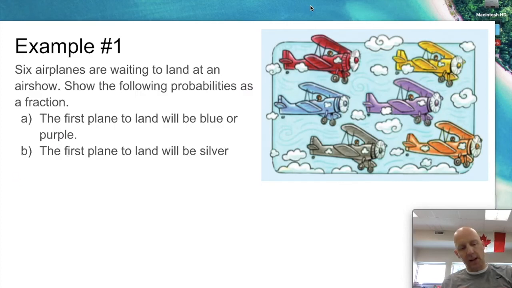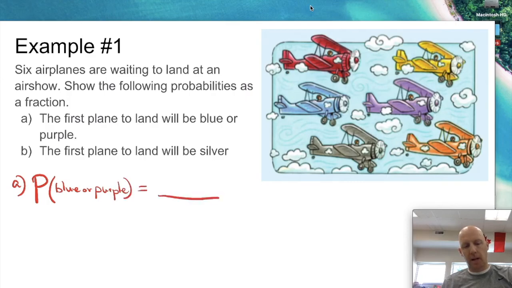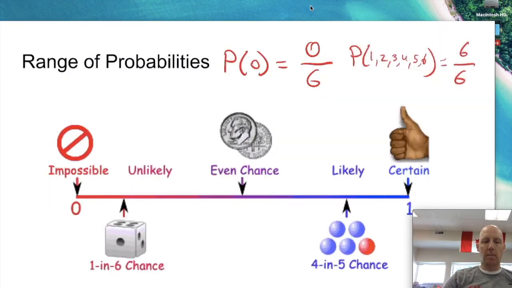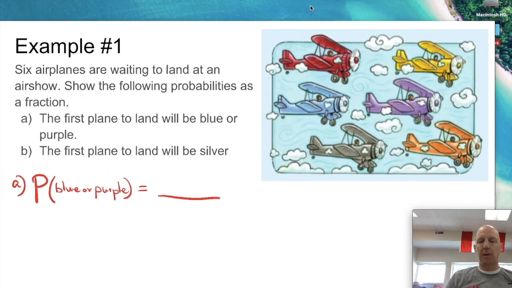So for A, let's put it on a pencil here. The capital P, and then in the brackets, what do I want to occur? I want it to be a blue or a purple. So in there I would put blue or purple. Now on the bottom, just so you remember, total possible outcomes. How many possible outcomes are there of being the first plane to land?